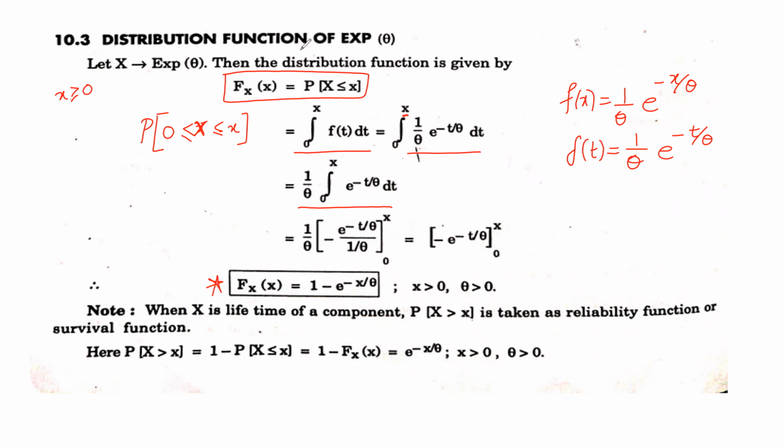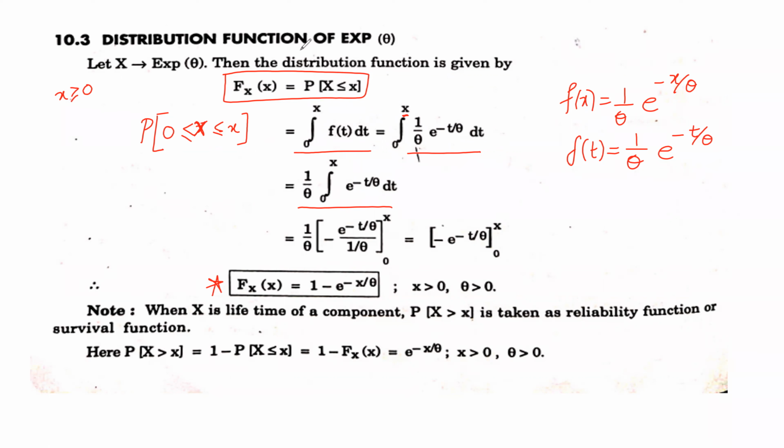When X is the lifetime of a component, then the probability for X greater than x is taken as the reliability function or survival function. As I said, in many reliability problems, maybe computer networks or networking problems, they are using this exponential distribution. So it has vast applications among all of them, correct? Like the normal distribution, we have the maximum applications for this exponential distribution.